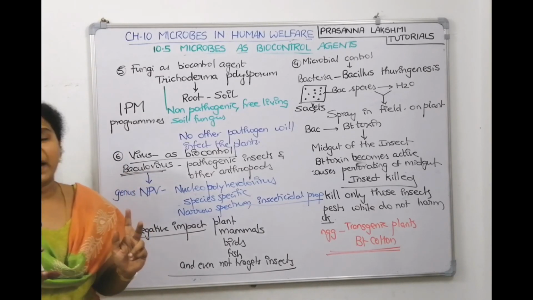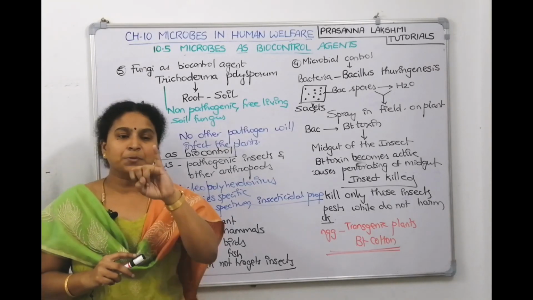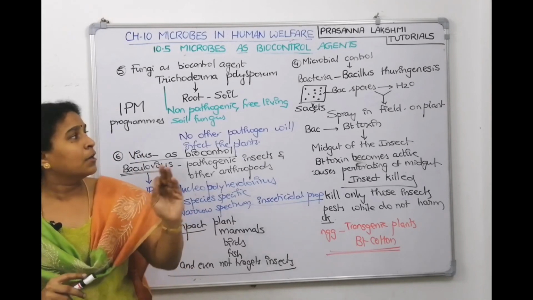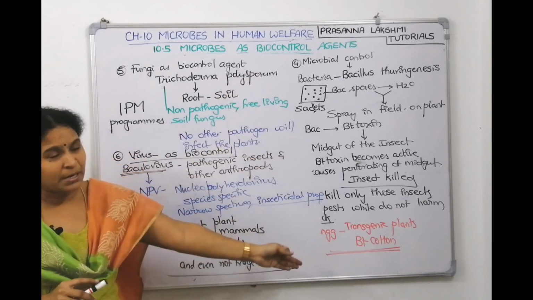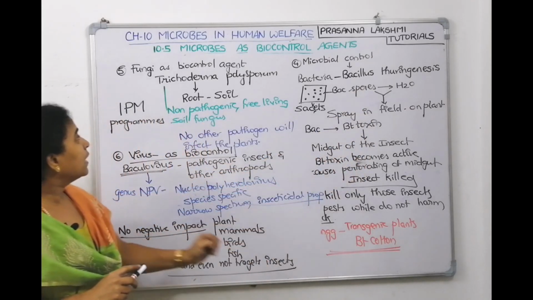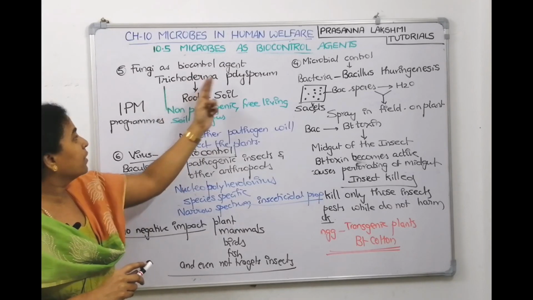Understood, children? So I think we listed 6 examples. Yeah, 6 examples. The first example is predator. Second example is also predator. Third example is also predator. Fourth example, we went with microbial control. There we talked about BT, Bacillus thuringiensis. Fifth example, we went with fungus as biocontrol. There we talked about Trichoderma.